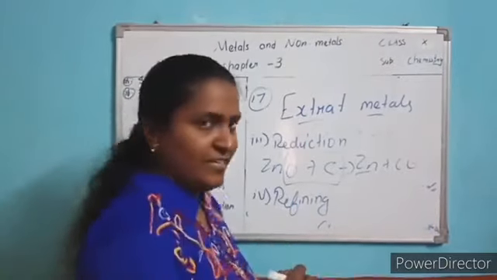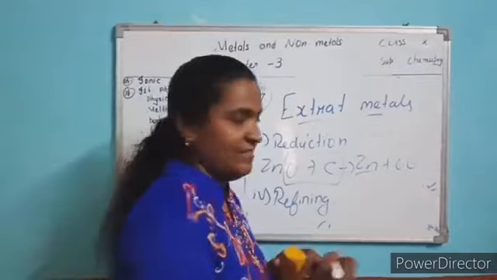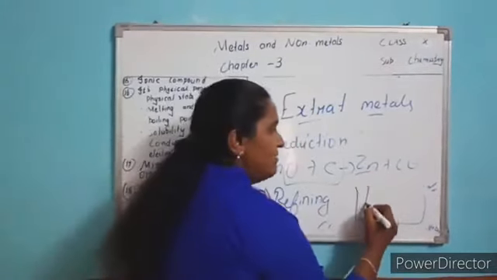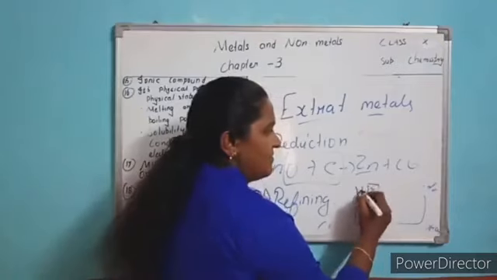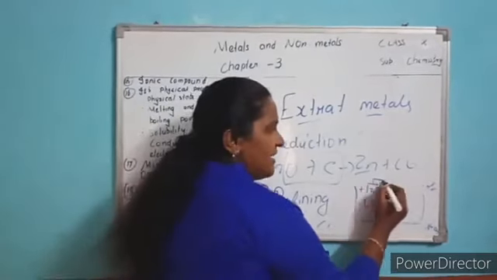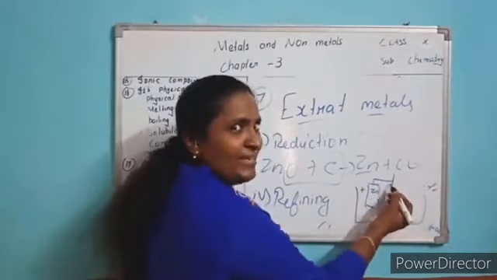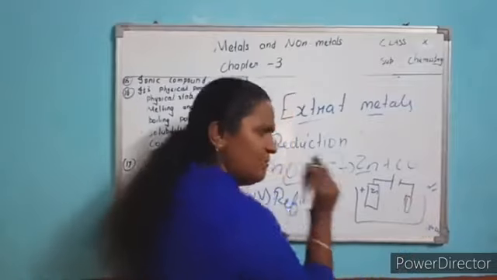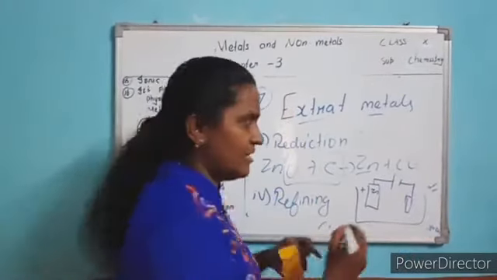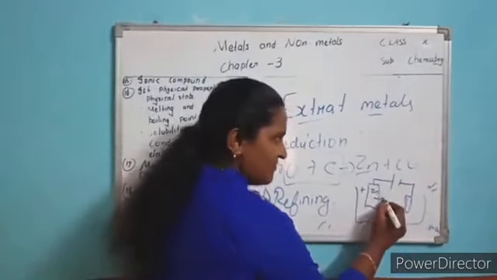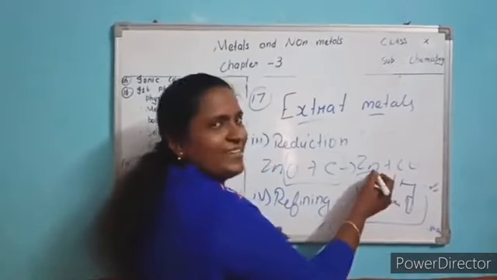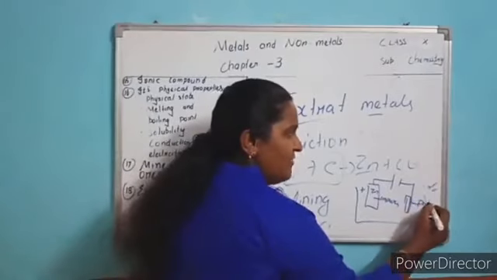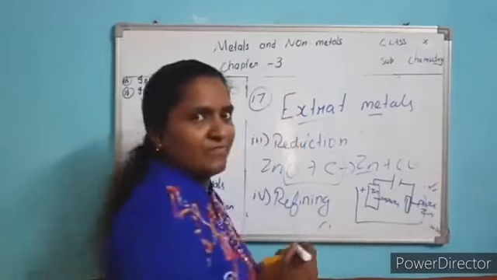Refining this metal: what you got in the above process is metal, no? That metal acts as an anode, and it is connected to the positive terminal of the battery. That's why it is the anode.